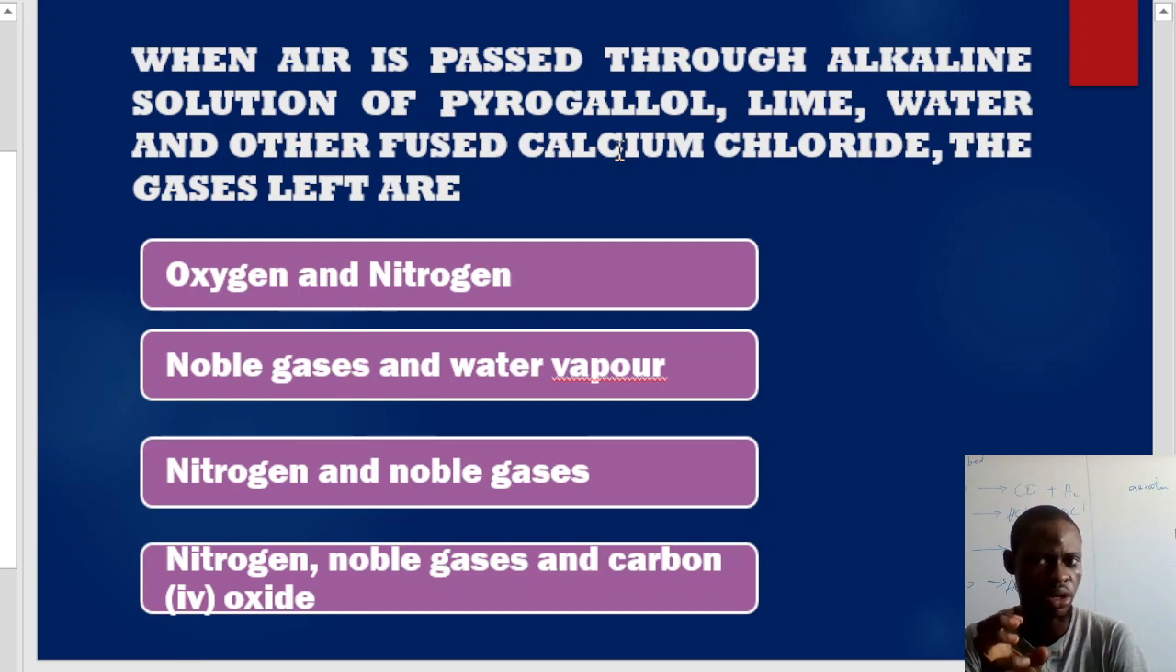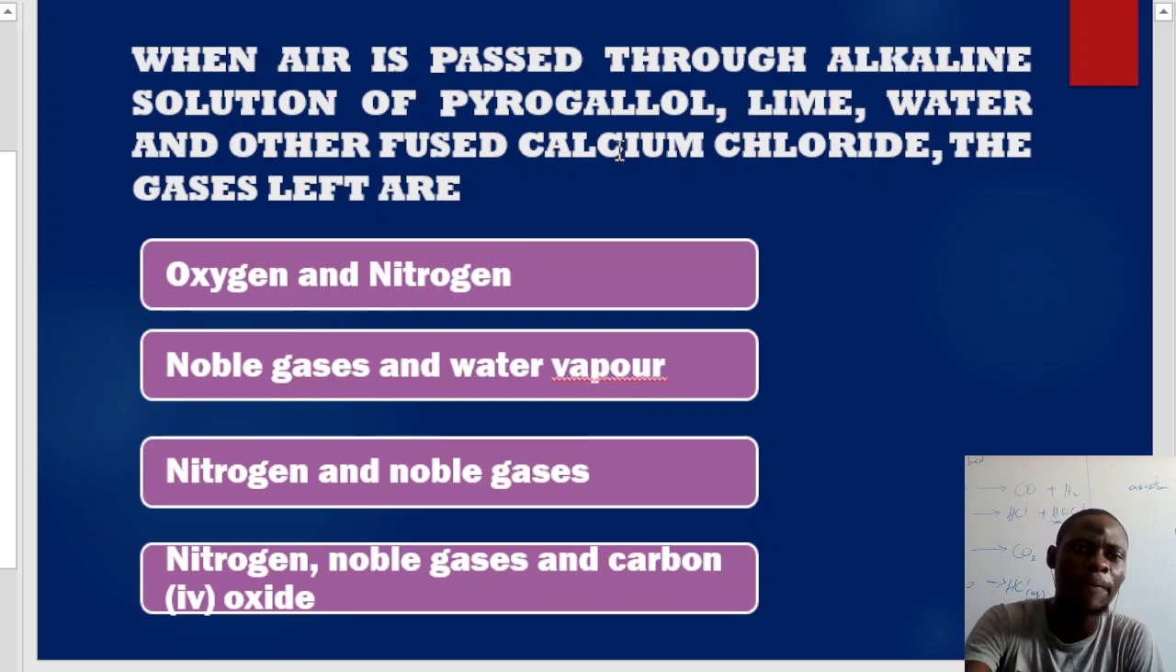Please take a look at all this. Now, when it's not passed through fused calcium chloride, what is the function of this calcium chloride? We know that calcium chloride is a salt. I'm sorry, it's a salt. All these things are salts that absorb moisture altogether.